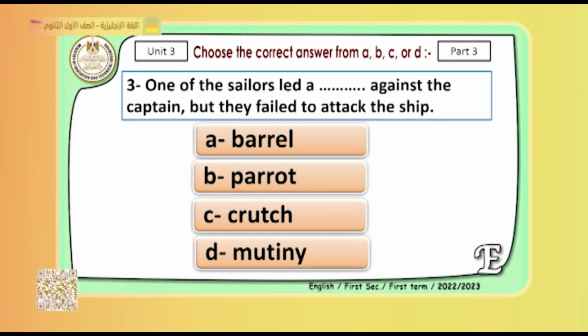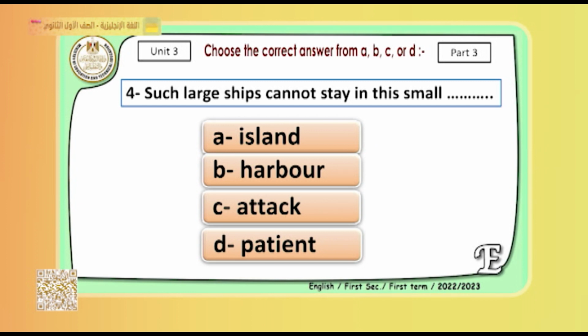Question number 3. One of the sailors led a mutiny against the captain, but they failed to attack the ship. We said that there is a situation where people disobey the captain. This is called what? Yes, of course, it's a mutiny. So what's a mutiny? Mutiny, حالة من العصيان. They refuse to obey the rules. So there is a mutiny against the captain.